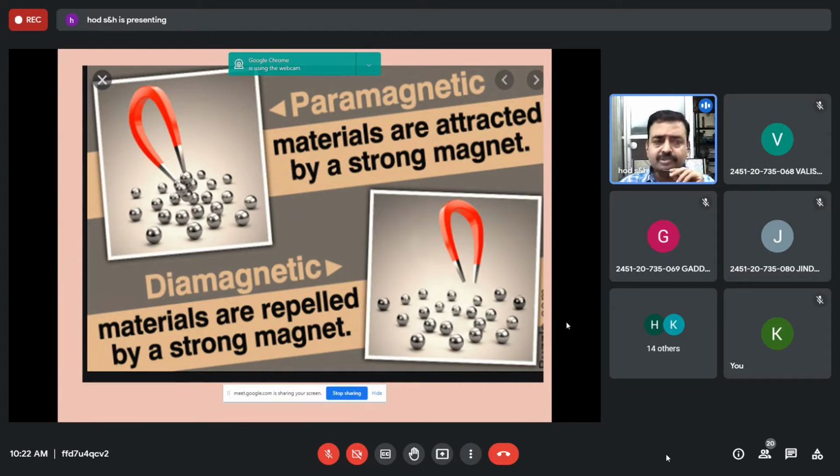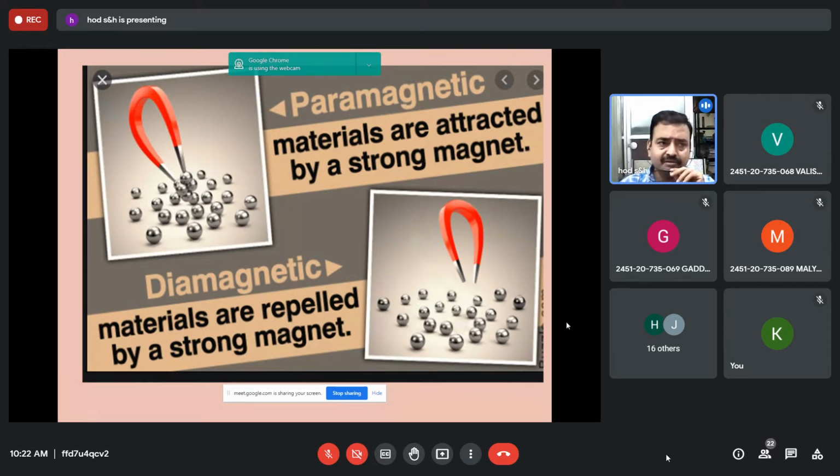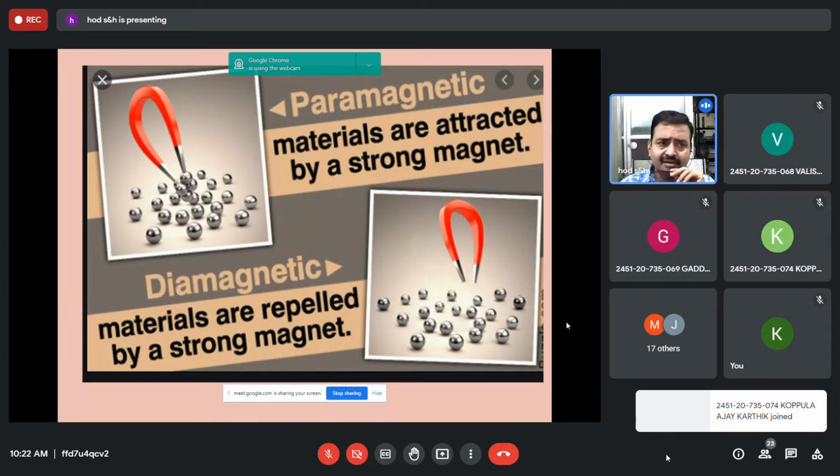In a table you can write what diamagnetic materials are. They don't have any permanent magnetic dipoles. When a magnetic field is applied to a diamagnetic material, some magnetic dipoles are created in the direction opposite to the field. They repel the magnetic lines, so the susceptibility is negative, and even if you apply a strong magnetic field, they will not allow the magnetic lines of force to pass through. These are the properties of diamagnetic materials; silica, glass, plywood are typical examples.